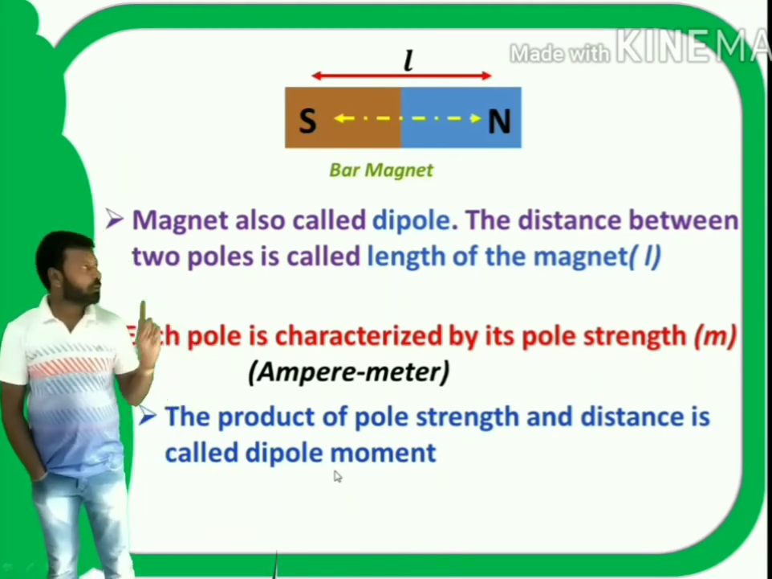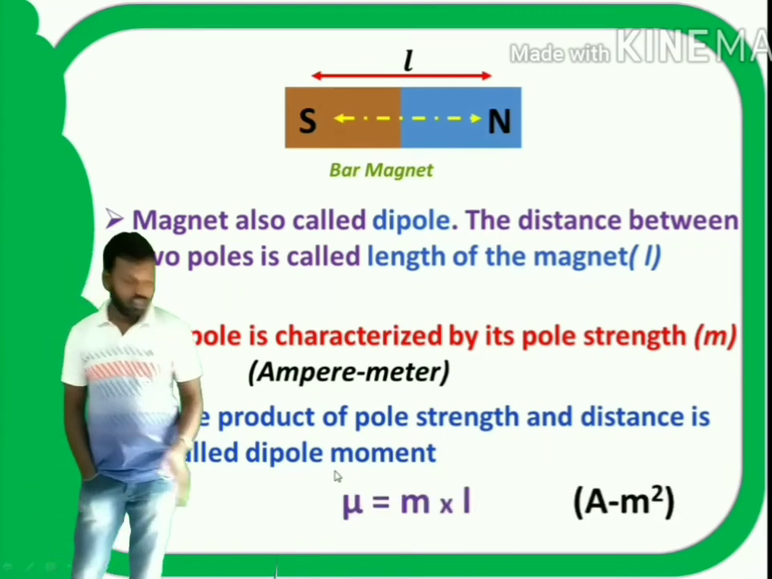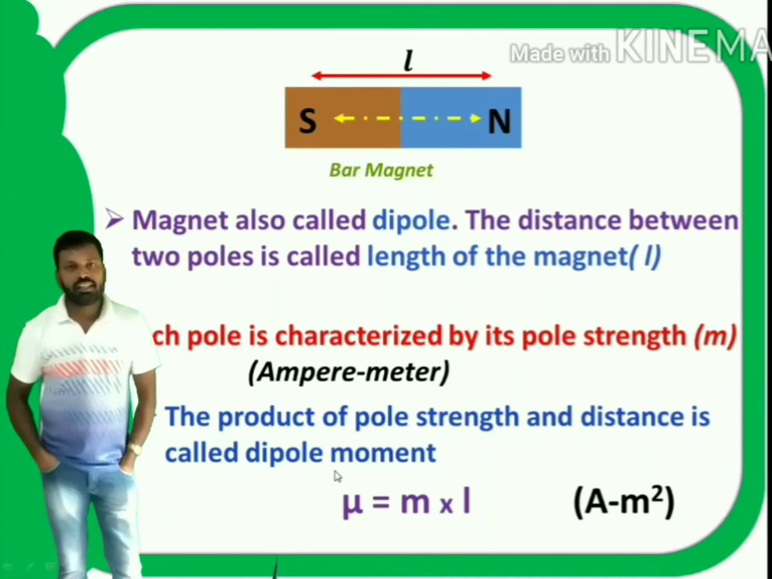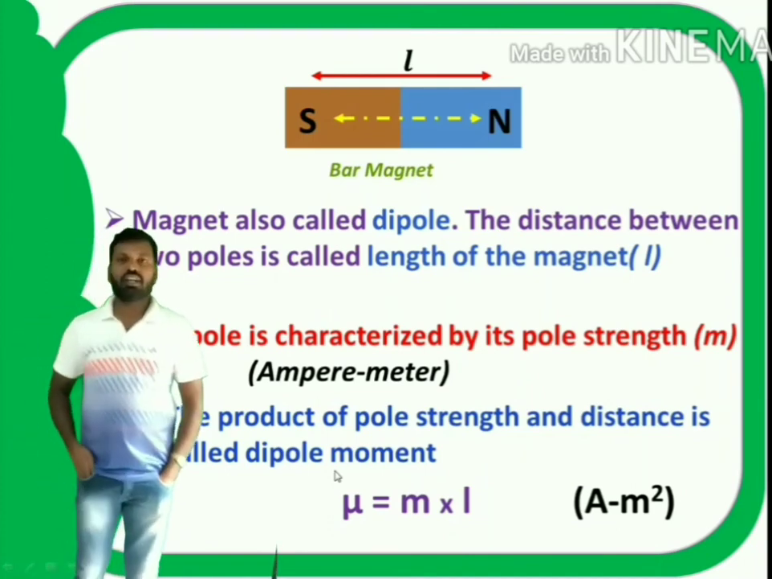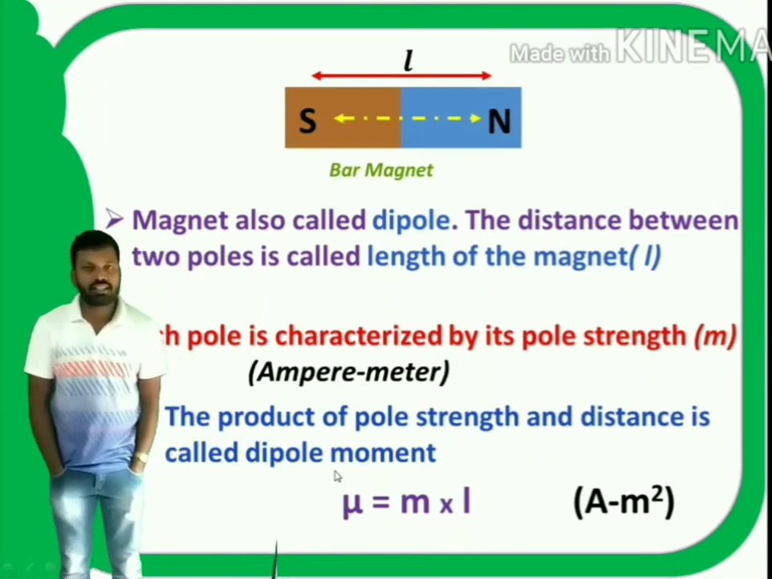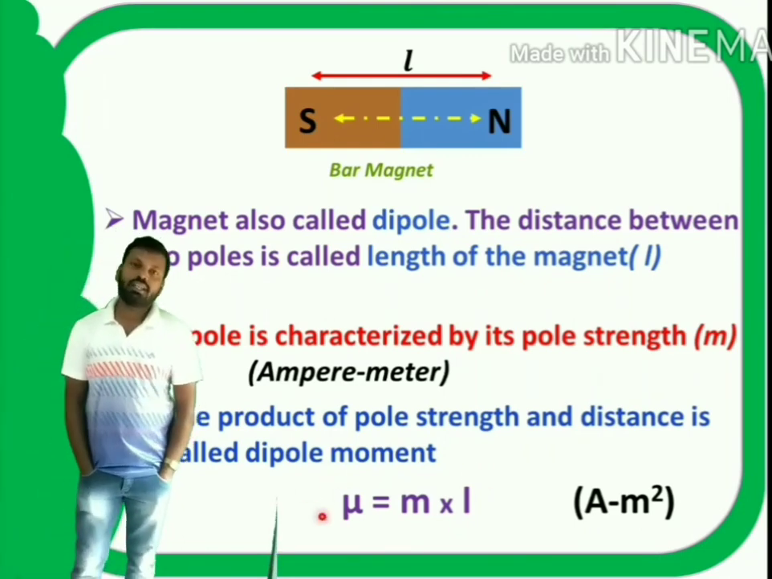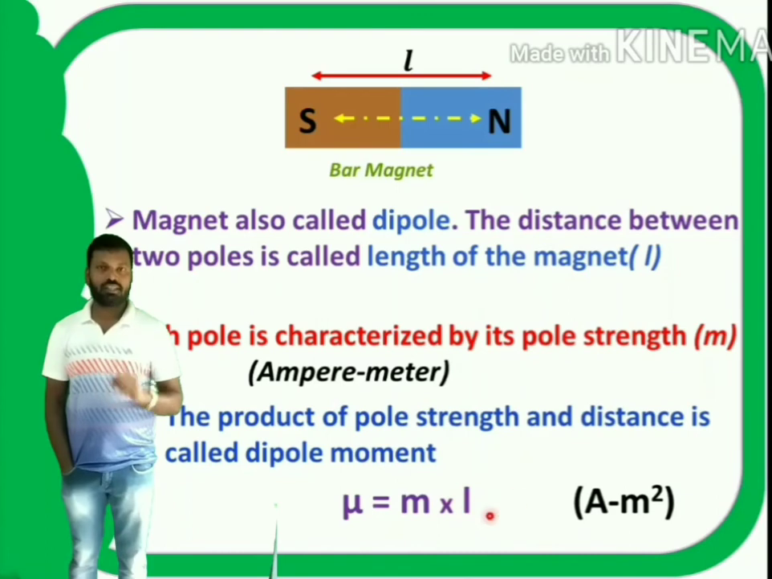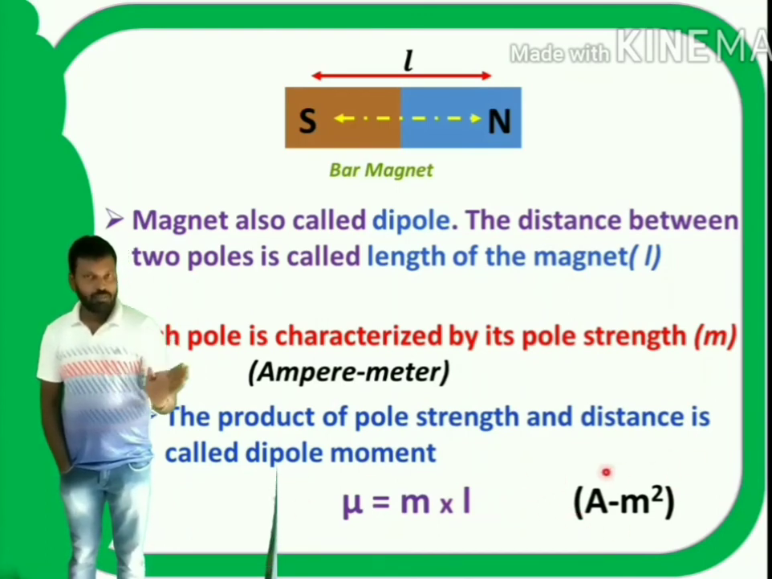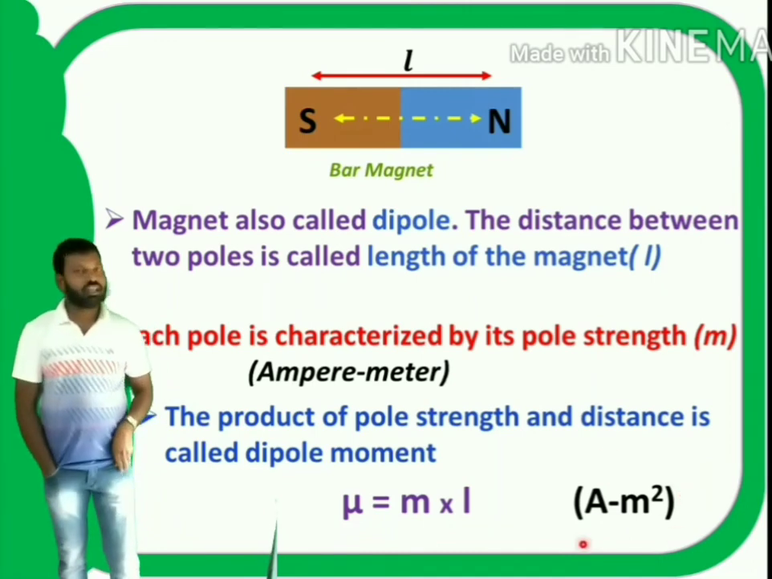Let us suppose m is the pole strength of each pole and L is the distance between them. Now the magnetic dipole moment is defined as m into L. Pole strength units are ampere meter, distance units are meter. So the magnetic dipole moment units are ampere meter square, right?